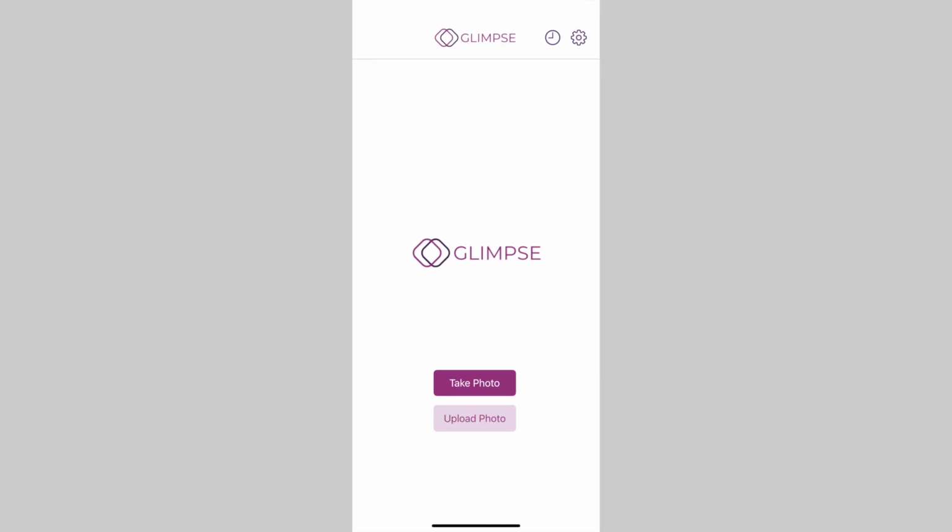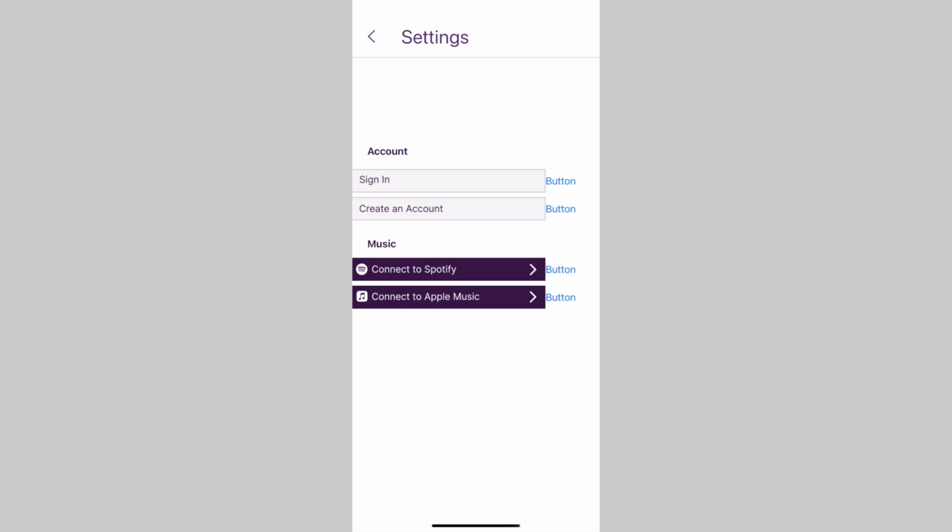When opening the app, the user is initially greeted with the home screen where they have the option of taking a photo or uploading a photo from their photo gallery. By clicking on the button located in the top right corner, we can access the settings page where we can either sign up for a new account or log in. If the user chooses to log in, their data will be stored in their account.